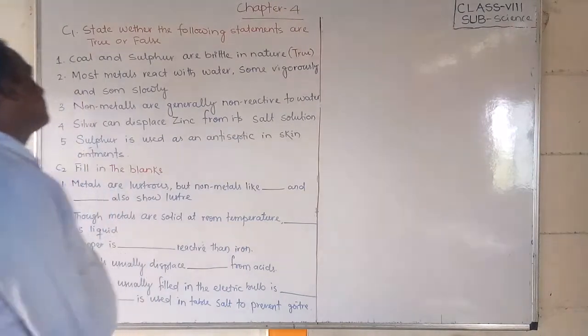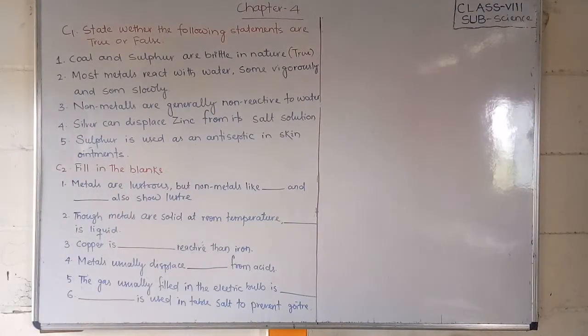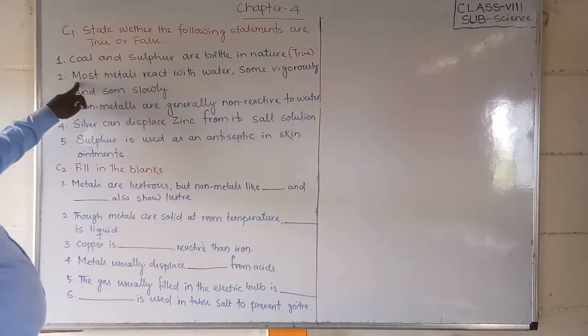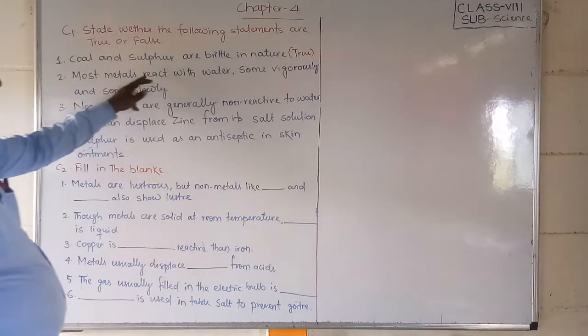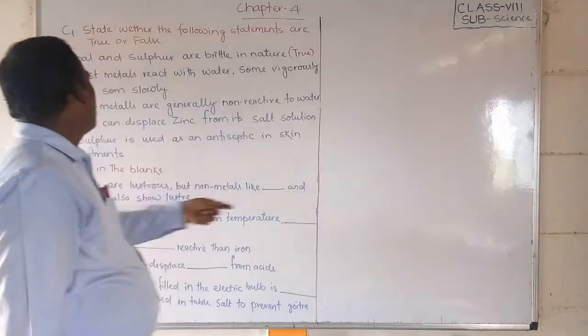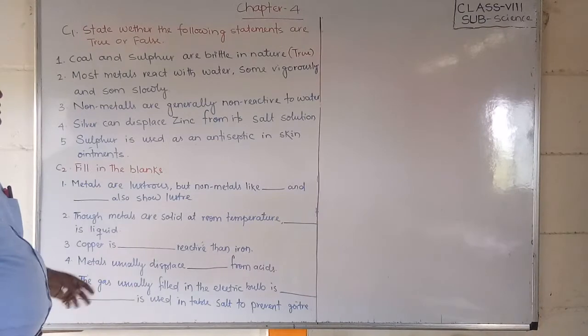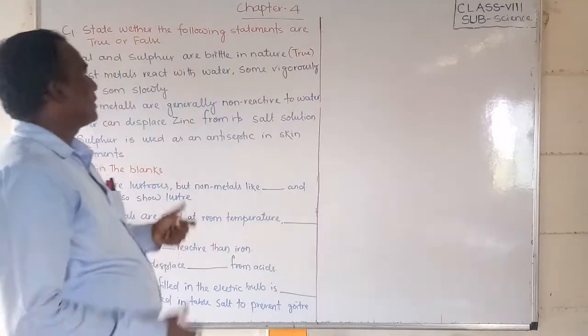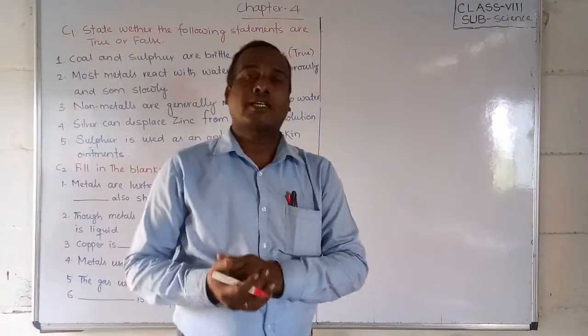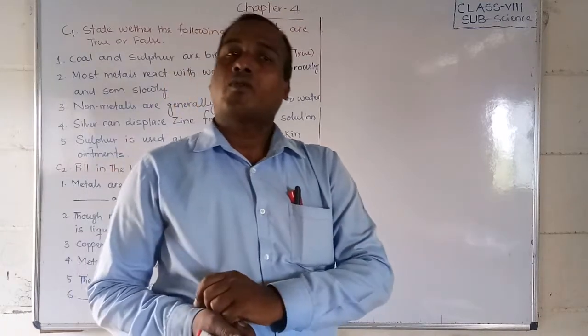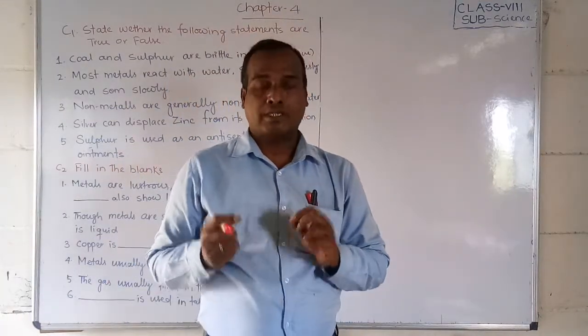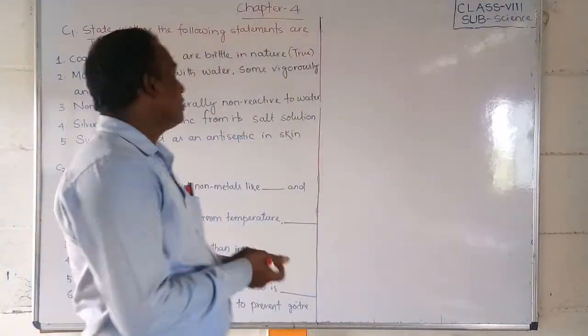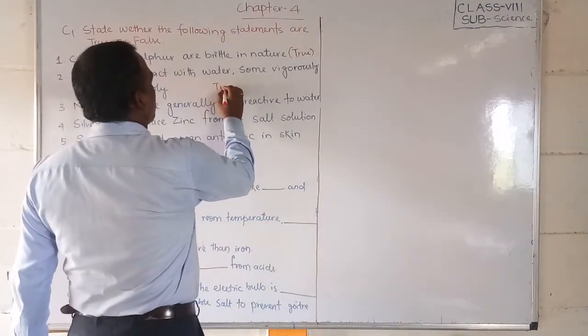We are getting coal and sulfur from nature. Second question, students: most metals react with water, some vigorously and some slowly. Yes, some metals react very vigorously with water and some react very slowly. So it is a true statement.